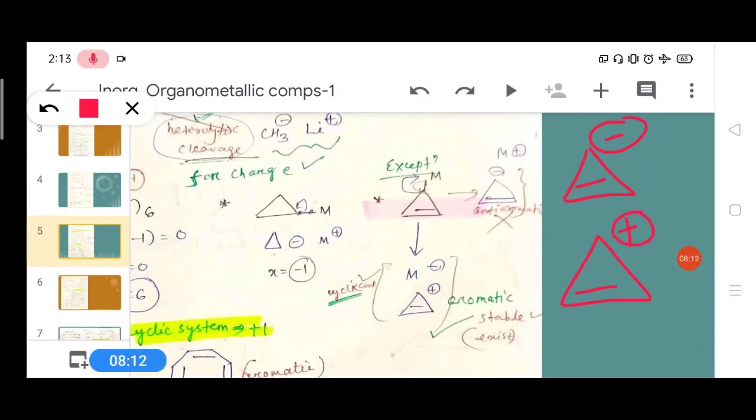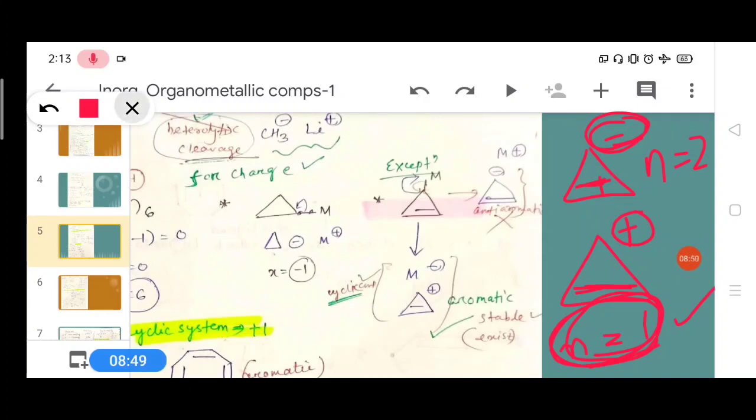Why? In short, you have to remember that if n is equal to 1, then it is an aromatic compound. Here is one double bond, n is equal to 1. If there are 2 bonds, one for the double bond and one for the negative charge, then here n is equal to 2. By Huckel's rule, 4n plus 2 pi electrons, an odd number of n value determines the aromaticity of the compound. If it is an odd number, then it is aromatic.